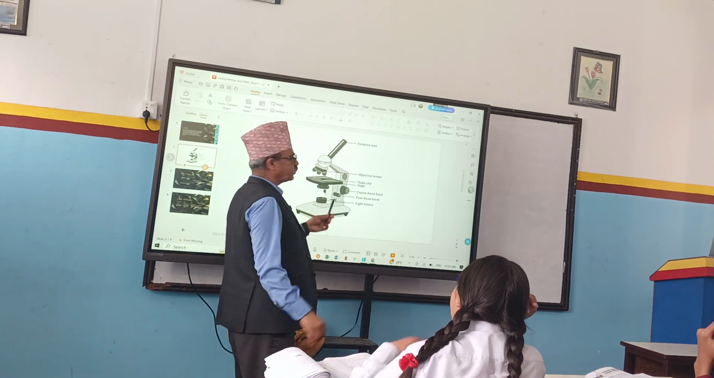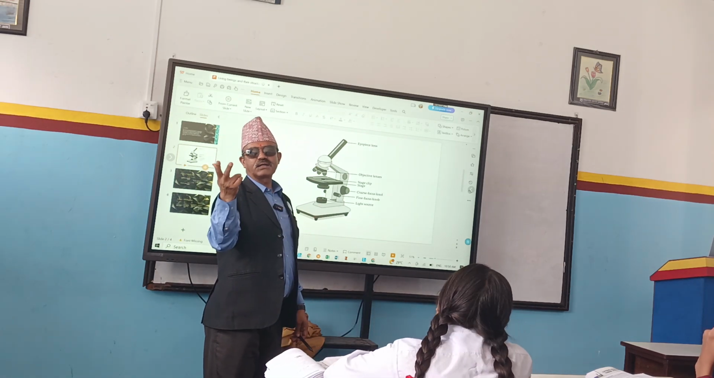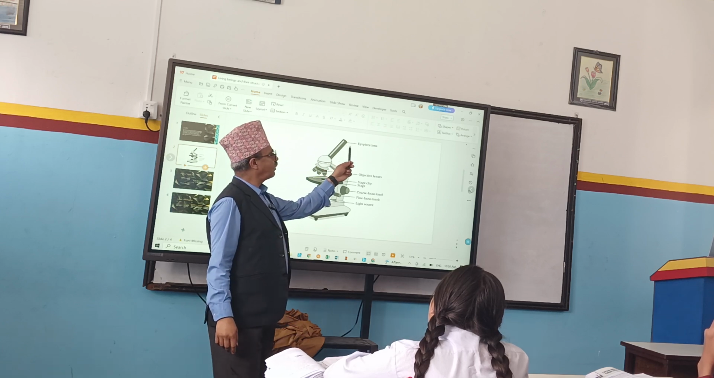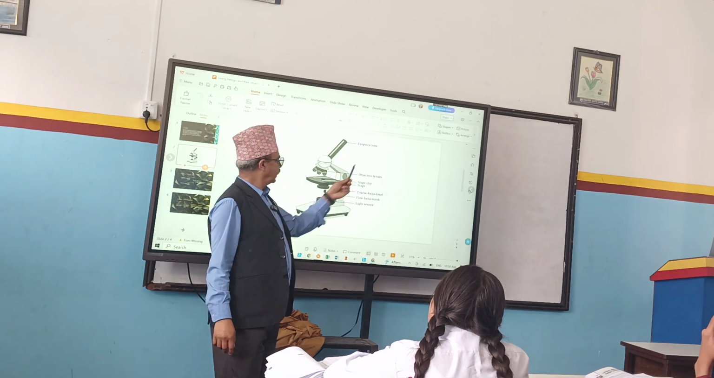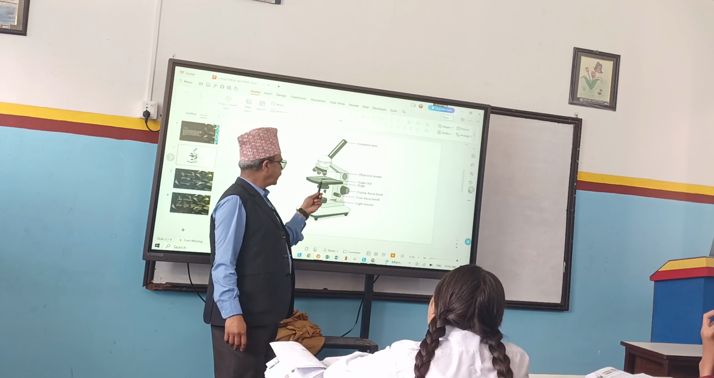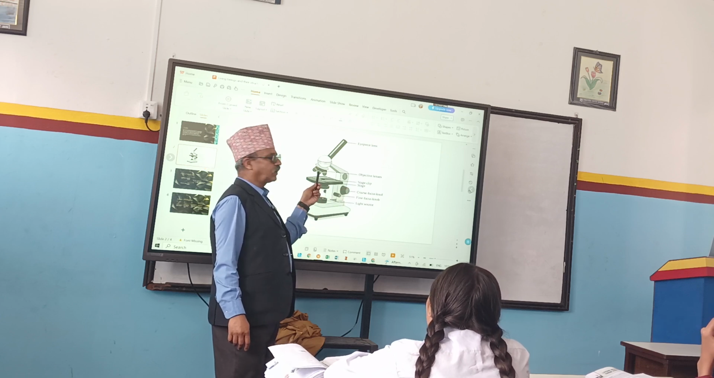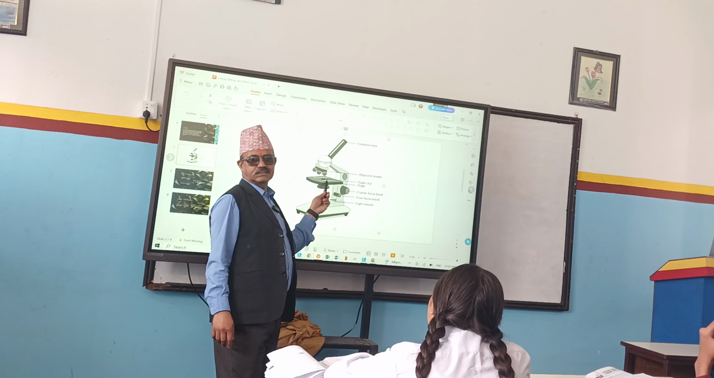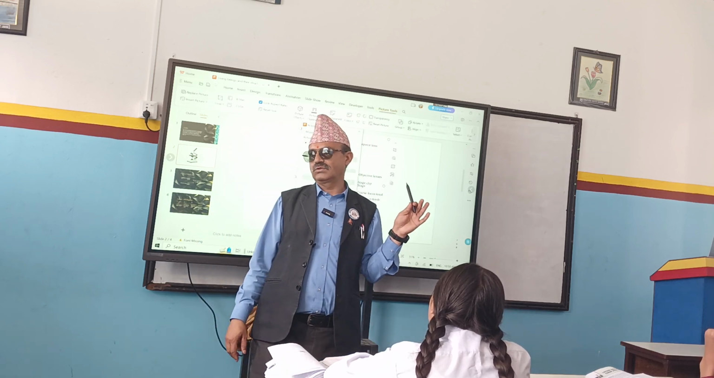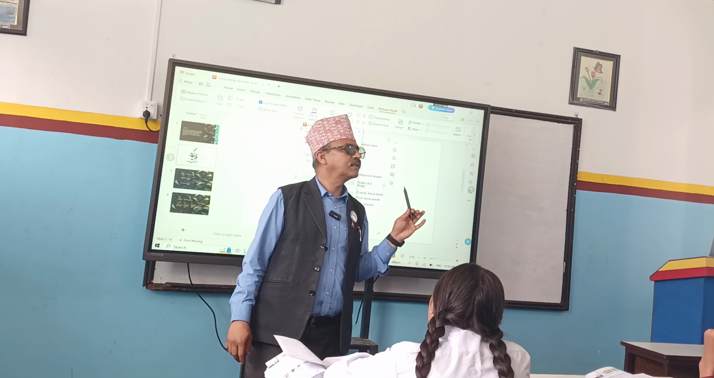So, a simple microscope contains one lens. A compound microscope contains two lenses: one near to our eye, which is called the eyepiece lens, and another near to the object, which is called the objective lens. The object is kept here. Here are three different types of lenses, right? So what type of lens is used? Convex lenses are used.